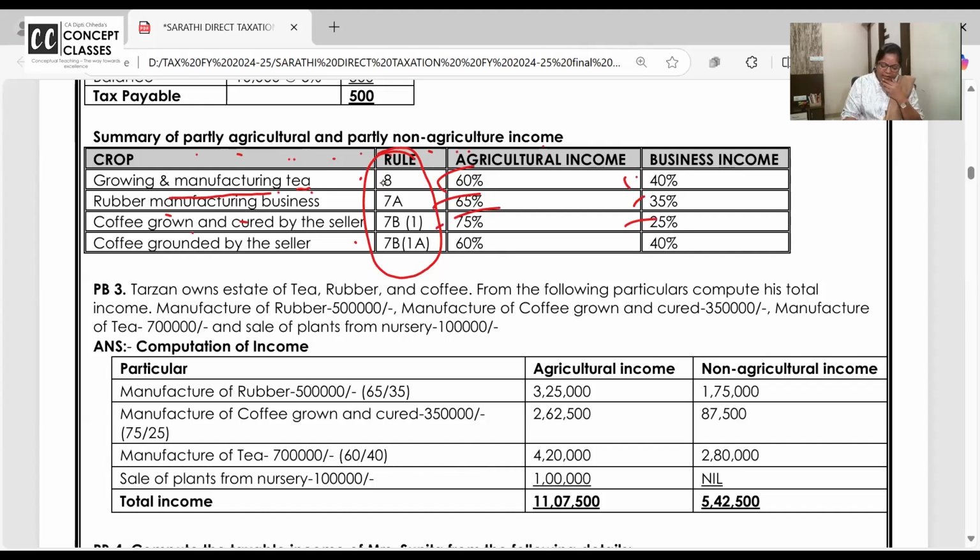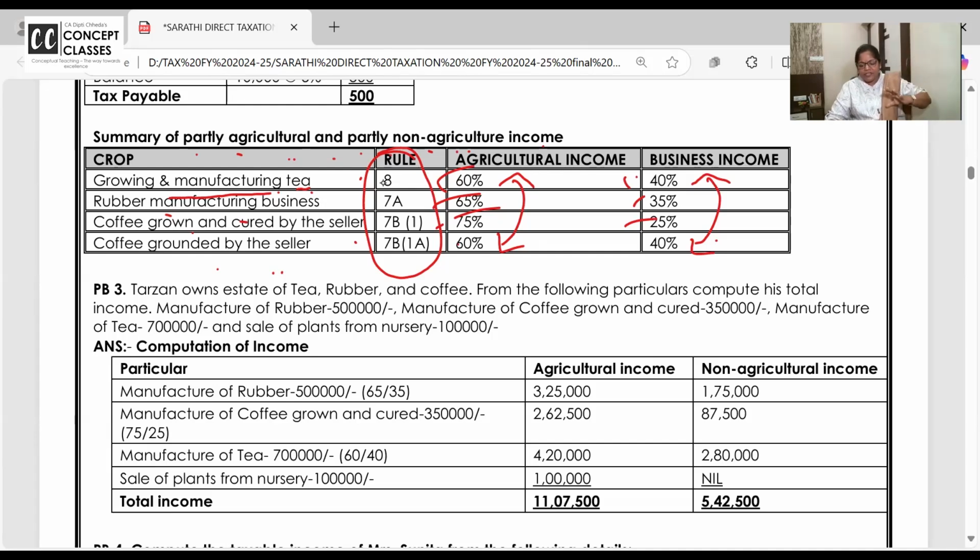Coffee grounded by the seller. So this is just grown and cured. So 75, 25. Grown, cured और बाद में powder होता है coffee का. So you get the coffee powder. Then it becomes exactly like tea. 60 and 40. Now tell me, is it clear to all of you? Just rates you remember and you work out.